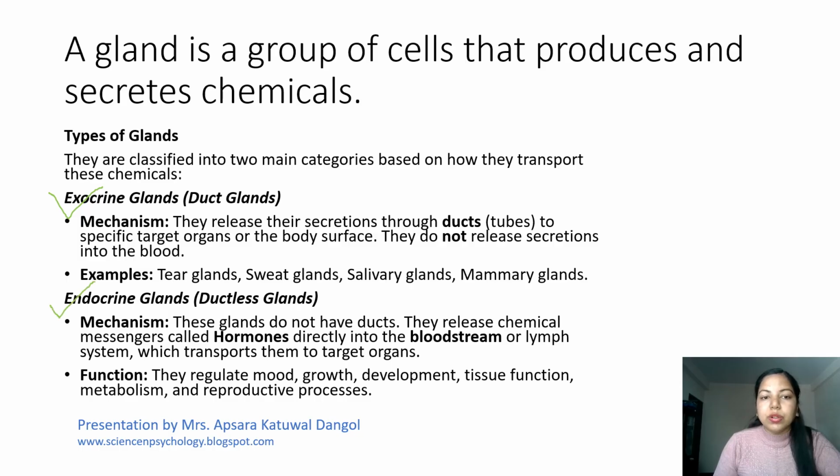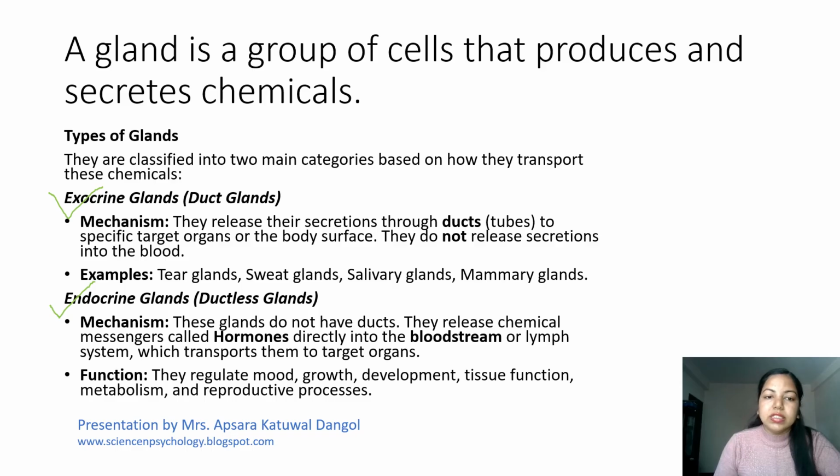Exocrine glands are duct glands. They have ducts to release their secretion, and they directly release those secretions in the specific target organs or the body surface. They do not release secretion into the blood, like tear glands, sweat glands, salivary glands, and mammary glands.